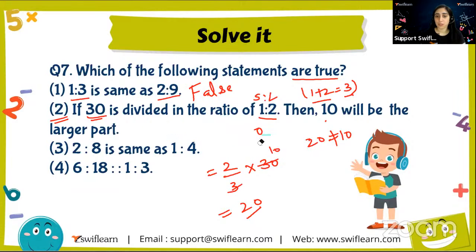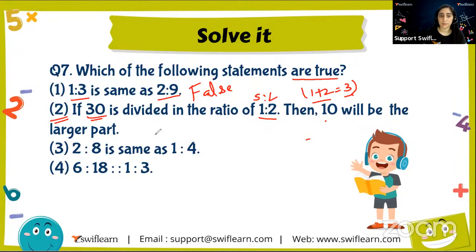Moving on to the next question, it says 2 is to 8 is same as 1 is to 9. 2 is to 8, this is false. 2 is to 8 is same as 1 is to 4. 2 by 8 is equals to 1 by 4. This is not in the lowest term, we can solve it. So yeah, by solving it by 2, I get 1 by 4. So yes, the answer is true.